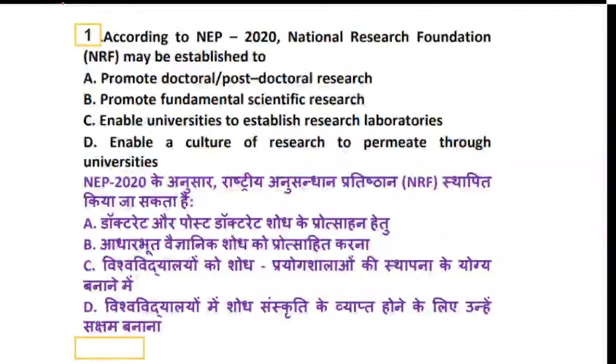The options are given below, so you can click on them to know more about National Education Policy.